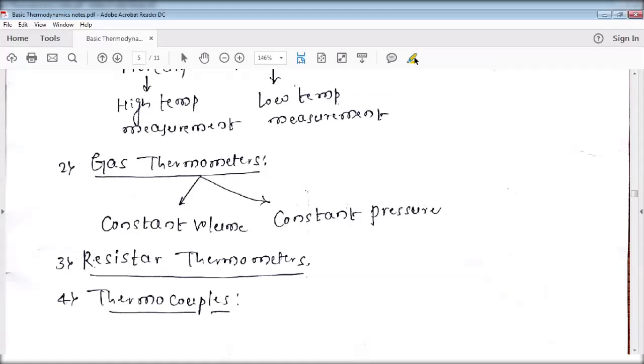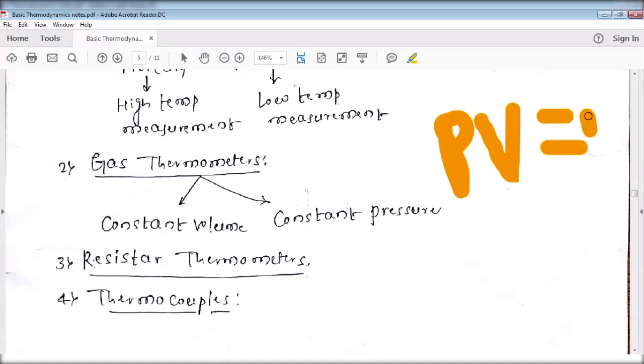Already you know the gas law, PV equal to nRT, right?